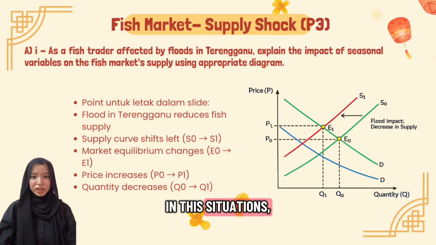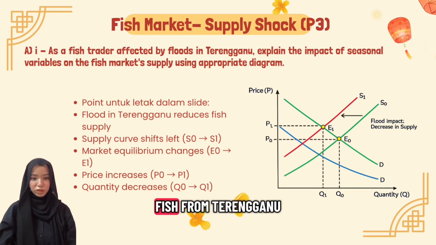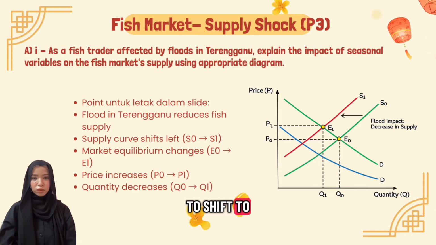In this situation, floods have reduced the supply of fish from Terengganu to the market. When the supply of fish decreases, fewer goods are available for consumers to purchase. In economic theory, this situation causes the supply curve to shift to the left from S1 to S2.